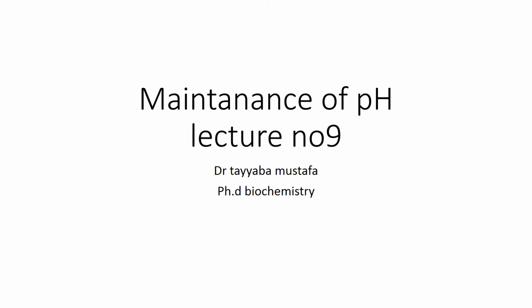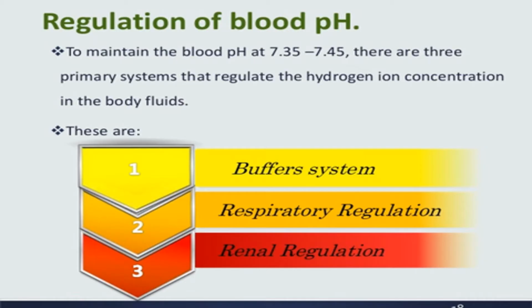Maintenance of pH. This is my lecture number 9. How our body responds to change in pH. Our body maintains pH 7.35 to 7.45. There are three primary systems that regulate the hydrogen ion concentration in the body fluid. These are buffer system, respiratory regulation, and renal regulation.